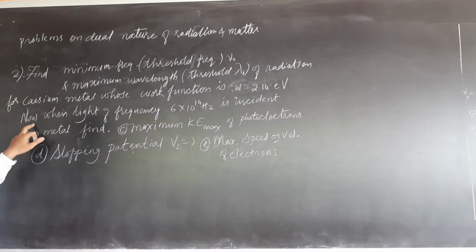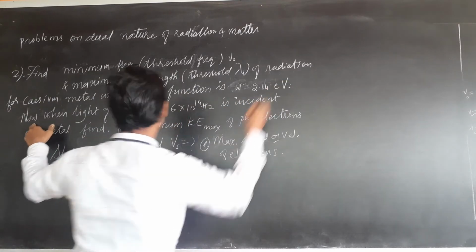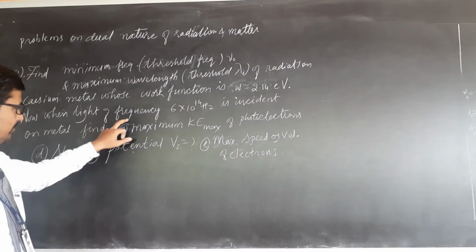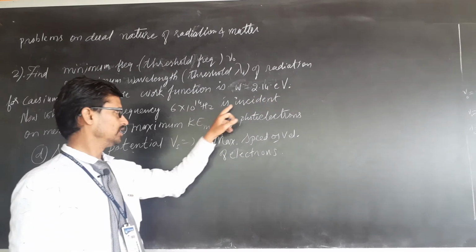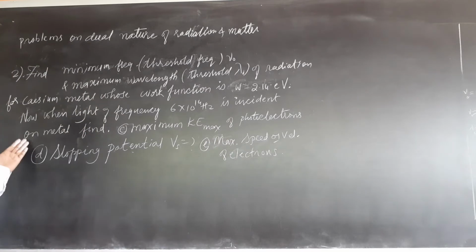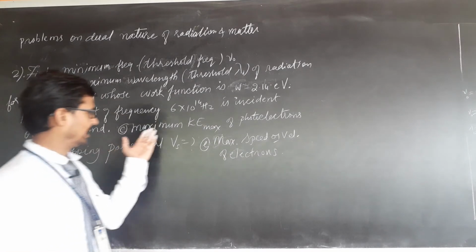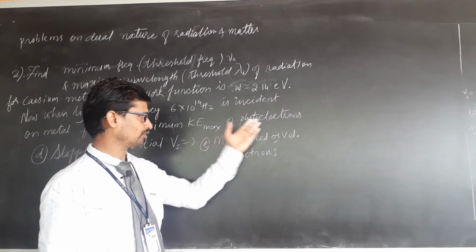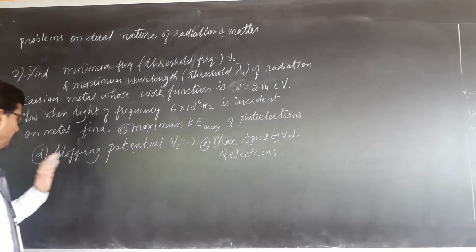Now when, after full stop, it is over here. Now when light of frequency 6 into 10 raised to 14 hertz is incident on the metal, find maximum kinetic energy of the photoelectrons, find stopping potential.